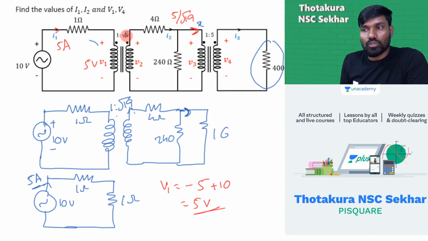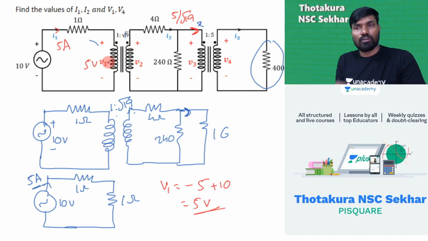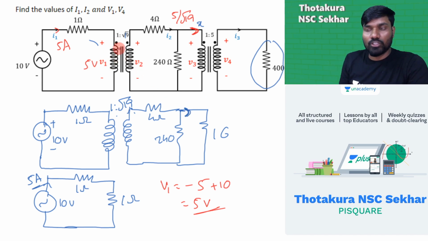V1 by V2 is equal to N1 by N2. You know the formula. So from this, 5 into root 19 is V2. V2, you'll get it as 21.79. Okay, so this is 21.79.